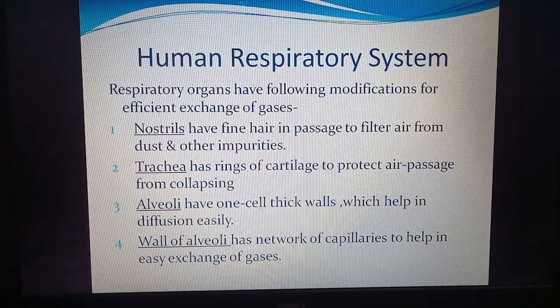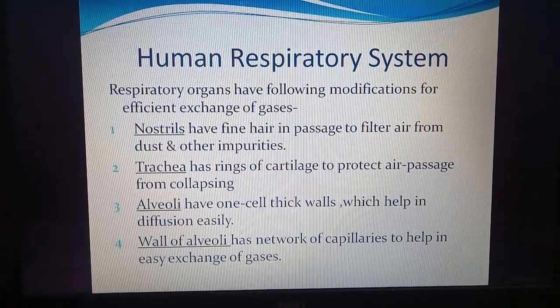Now the trachea has rings of cartilage. They are made of cartilage so that the air passage does not collapse, because when air enters the trachea, it is possible that the walls will collapse or the two walls will come closer if they are made of muscles. That's why they are made of cartilage, so that they do not collapse and the passage is not blocked.